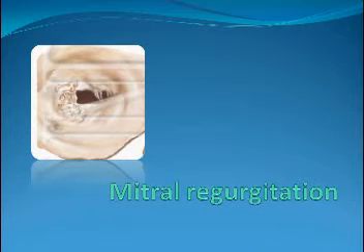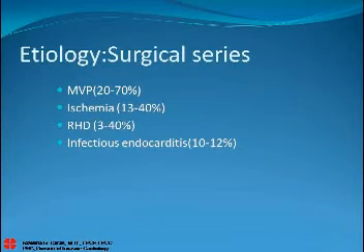Mitral regurg. Etiology, most of the time commonly MVP, so it's 20 to 70%. Ischemia, 13 to 40%. And of course, sa atin, rheumatic pa rin, and infectious endocarditis.